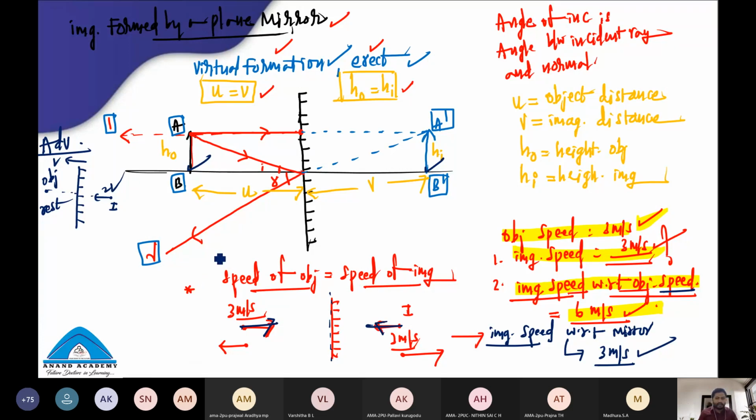I hope you understand. When the object is at rest, and the plane mirror is moving towards the object with a velocity v, the image will move with a velocity 2 times v. If the plane mirror velocity is 3 meter per second, the image velocity will be 6 meters per second. What is the condition here? The condition is that object must be at rest. Whereas in this case, object is not at rest. Object is moving towards the mirror. Mirror is at rest here.